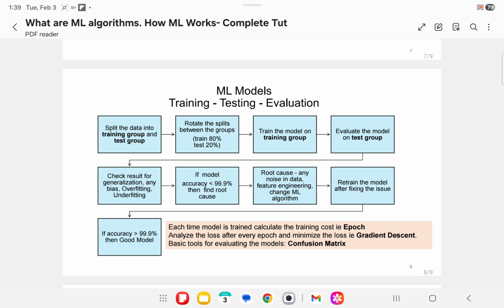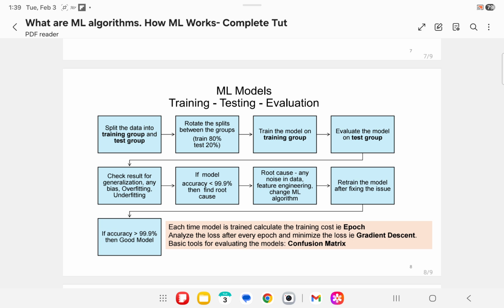Ensure that the training data has good quality to avoid bias in the model. Generally, the data set is split into 80% training group and 20% test group, or it could be 70% training group and 30% test group.